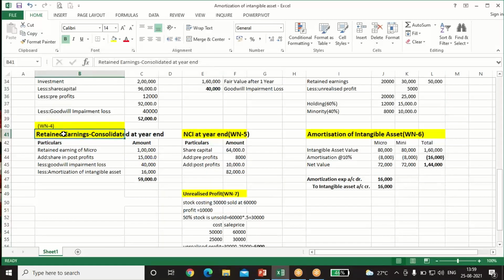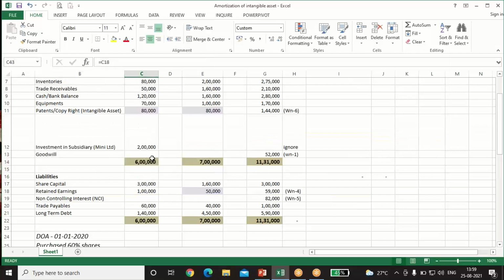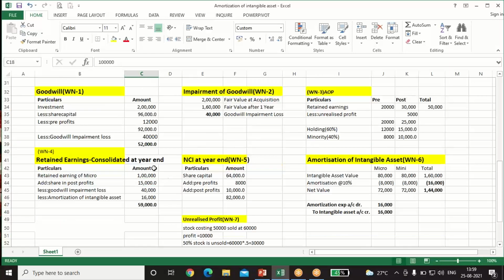Okay, now we'll calculate the consolidated retained earnings. Retained earnings of the holding company is 1 lakh. We'll add our share in the post profits, that is 15,000, less goodwill impairment loss. Why will it be reduced from retained earnings also? Because our goodwill is showing at a higher amount, so it will be reduced.